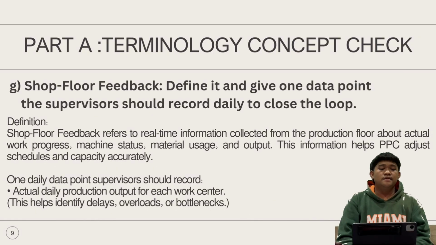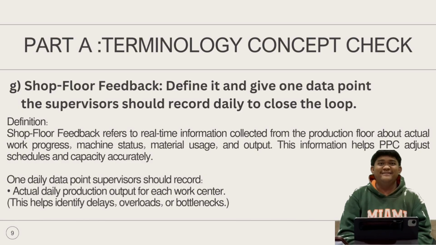Question G is shop floor feedback. Define it and give one data point the supervisors should record daily to close the loop. The definition is, shop floor feedback refers to real-time information collected from the production floor about actual work progress, which is status, material usage, and output. This information helps PPC adjust schedule and capacity accurately. One daily data point supervisors should record is actual daily production output for each work center. This helps identify delays, overload, and bottlenecks.